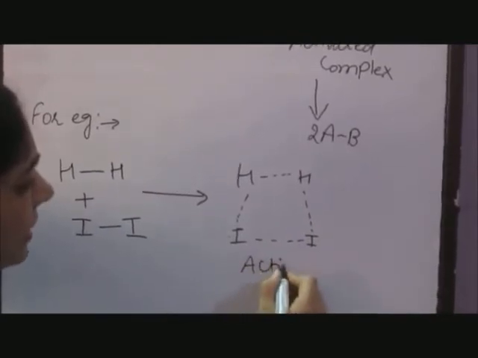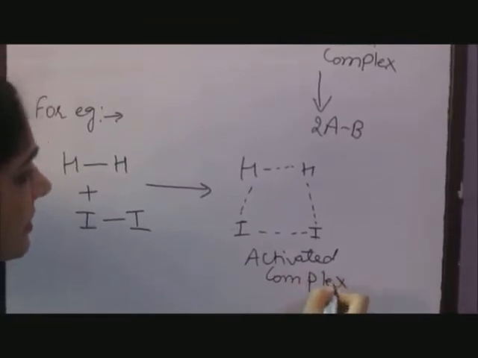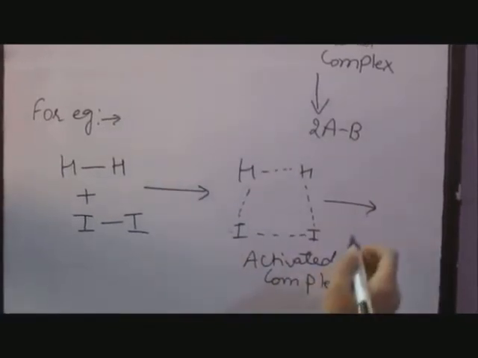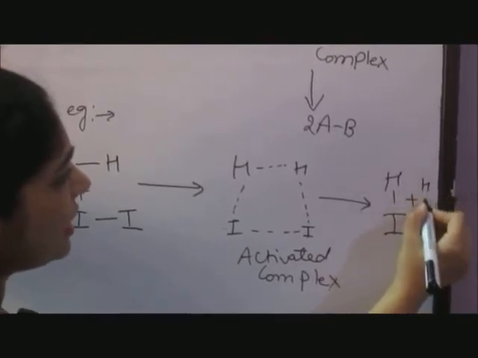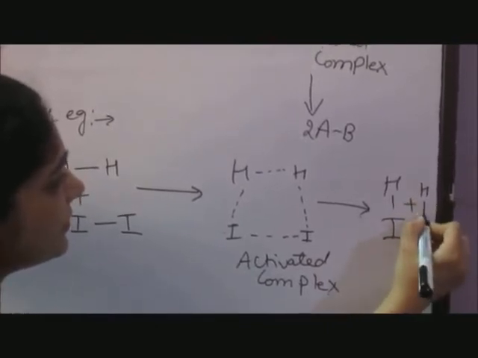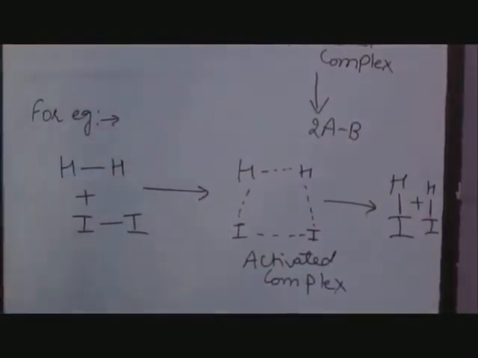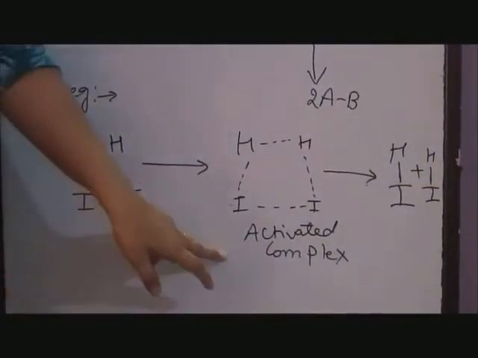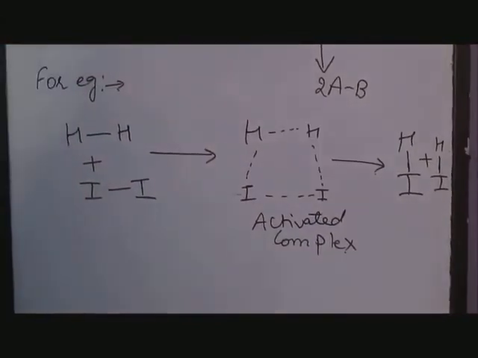This is an activated complex and it is unstable and immediately decomposes to form 2 HI molecules. It may be noted that when the activated complex dissociates to form products, it is accompanied by release of energy, that is delta H.